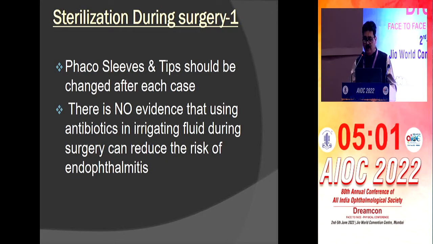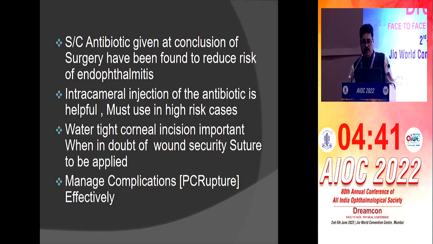Phaco sleeve and tips should be changed after each case, but we are not doing that in India. We can use them for 2 or 3 cases, but ideally they should be changed every case. There is no evidence that using antibiotic in irrigating fluid will help, so we have stopped giving antibiotic in the irrigating fluid nowadays. Moxifloxacin we can give at the end of surgery. Subconjunctival antibiotic given at conclusion of surgery has been found to reduce the risk of endophthalmitis. Intracameral injection of the antibiotic is helpful, must be used in high-risk cases at least, but now we are using it in almost all cases. Haripriya from Aravind Hospital has long research on almost 20,000 patients showing that it has helped.